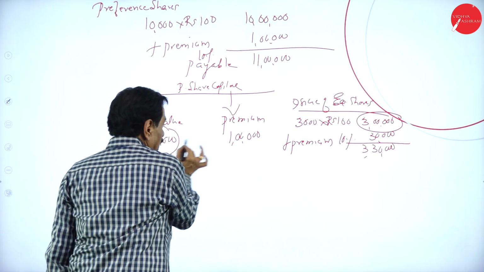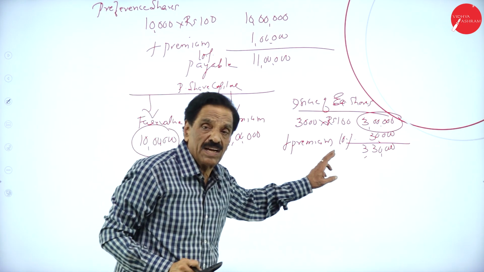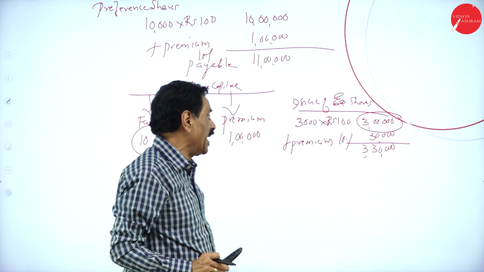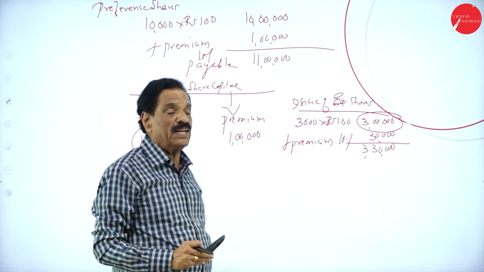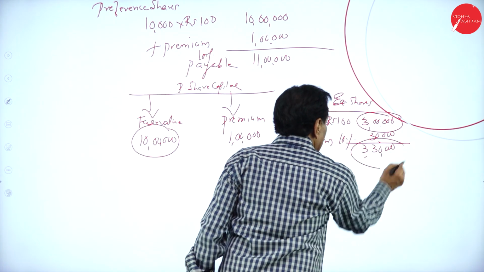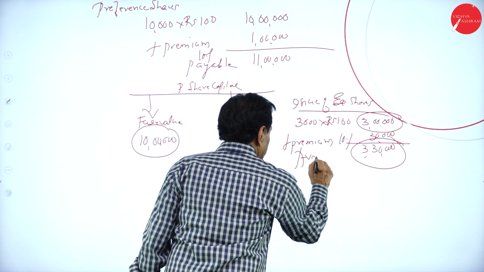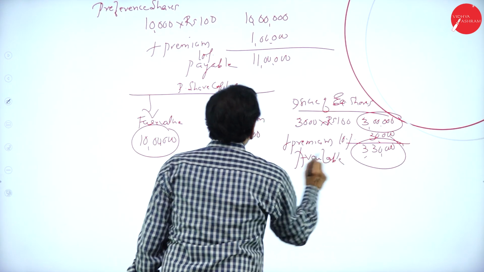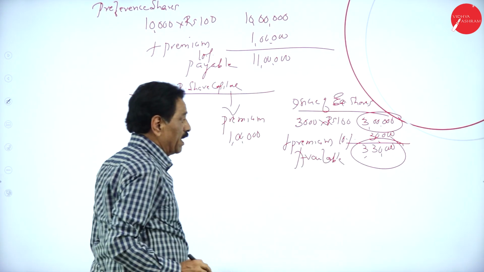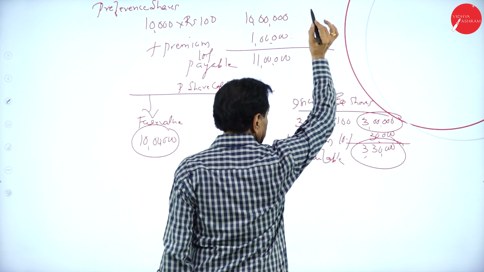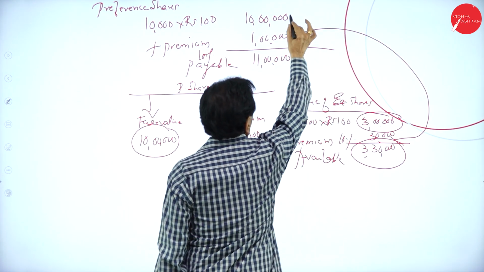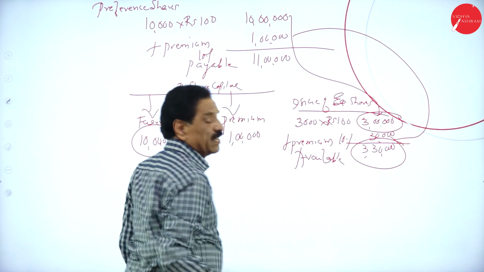Actually face value 10 lakh, premium 1 lakh. By issuing the share, 3,000 shares is 3 lakh. Premium 10% is 30,000. How much available? 3 lakh 30,000 is available. This is payable, this is available. So premium to premium, face value to face value, we can arrange.